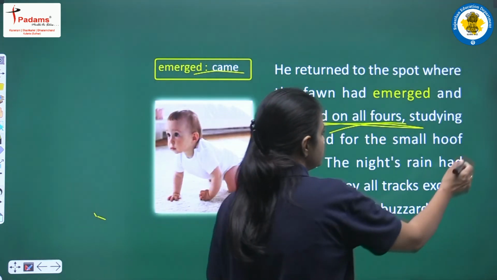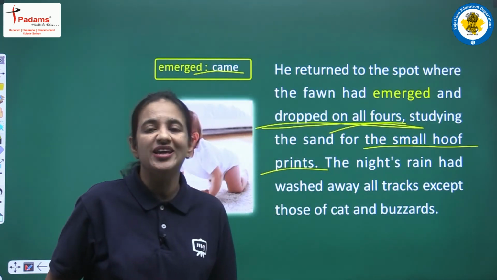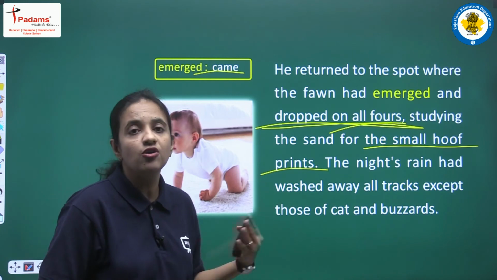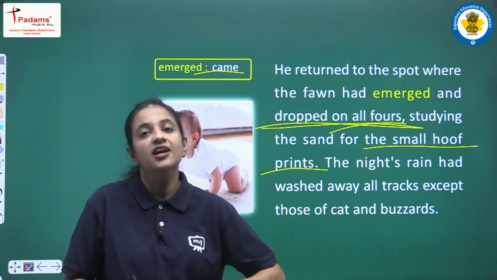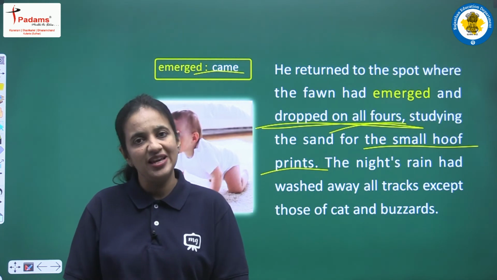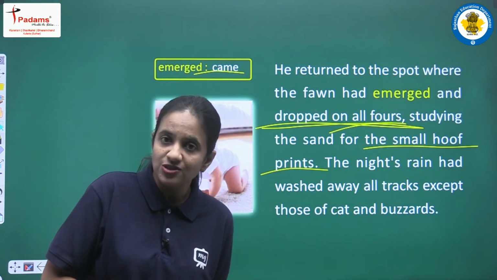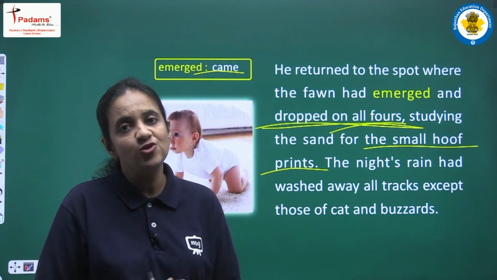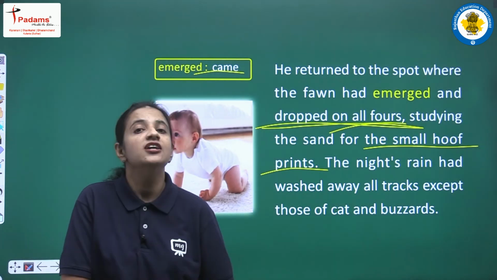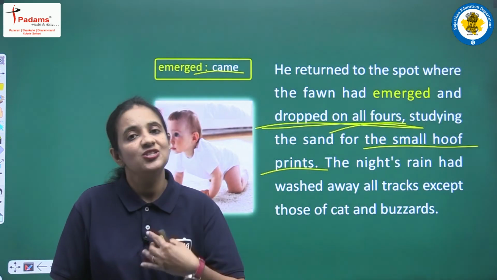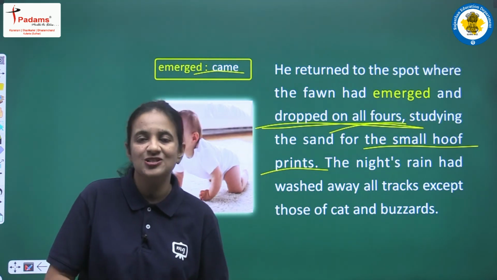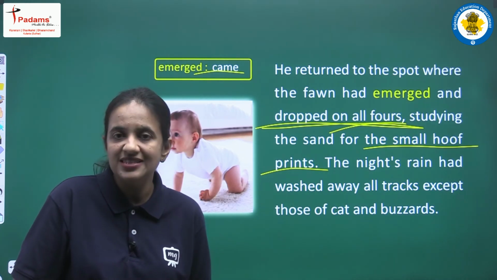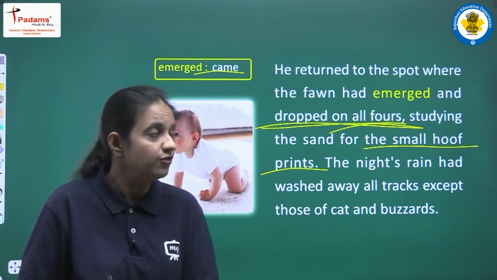Okay, so now the small hoof prints here, whose would they be? The fawn's. So now when he was having no sound, no sign of that fawn, so finally he dropped on all fours, and now he was studying, or we can say he was examining, he was looking very carefully in the sand just to see the foot marks of the fawn, or we can say just to have the small hoof prints in the sand, so that he could get an idea that if the fawn is not here, in which direction it might have gone, so that he will follow that direction. So now he was sitting on the sand in that position, and now he was looking for the footprints, now he was looking for the small hoof prints.